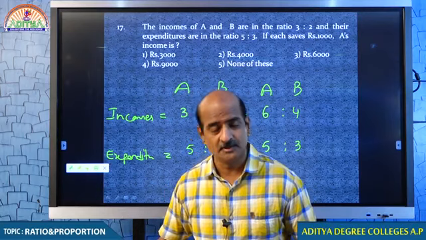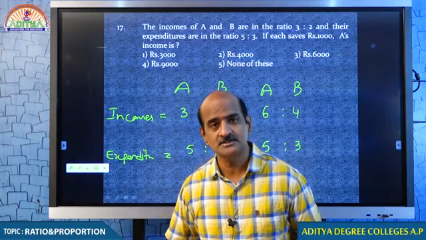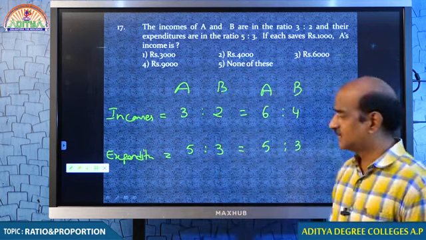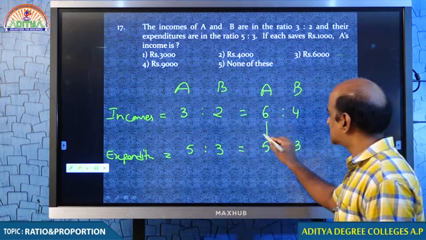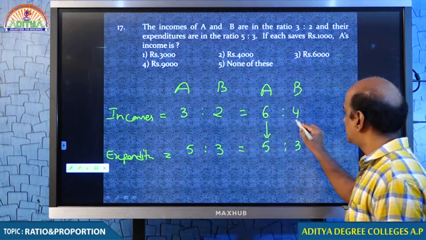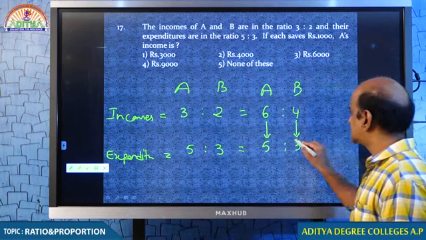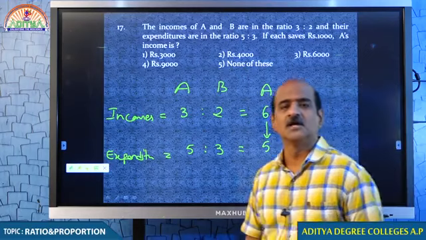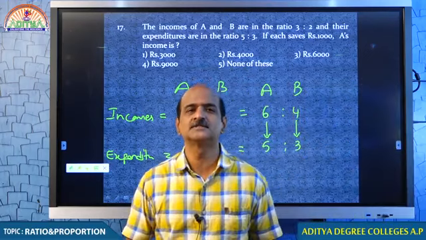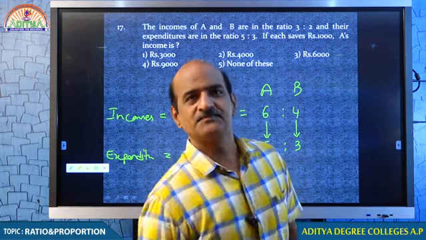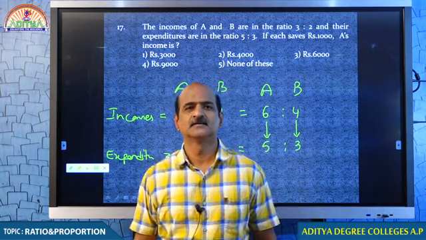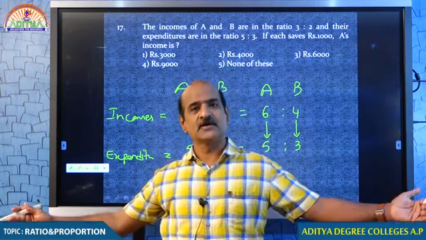You know pretty well, a ratio can be multiplied by a constant. Well done. Come on, student. Come to this point. A's income is 6 parts, expenditure is 5 parts. B's income is 4 parts, expenditure is 3 parts. How many parts is each person saving? 1 part. 6 parts, 5 parts.